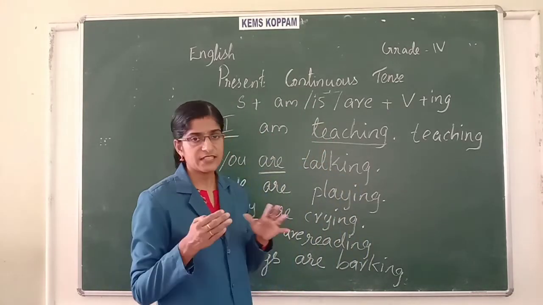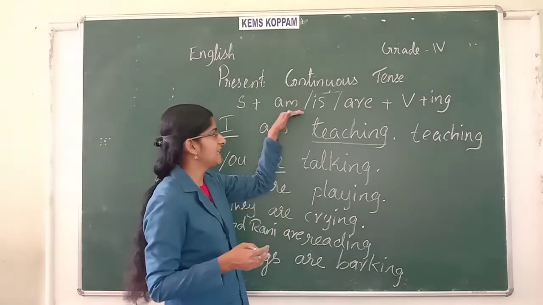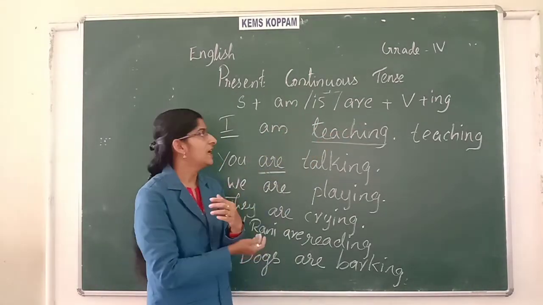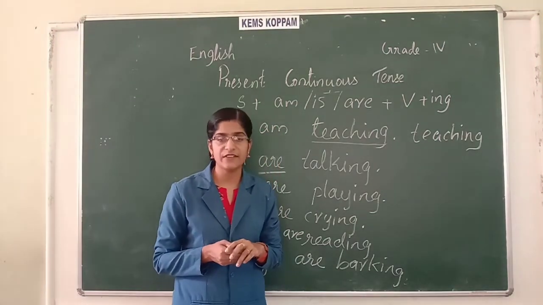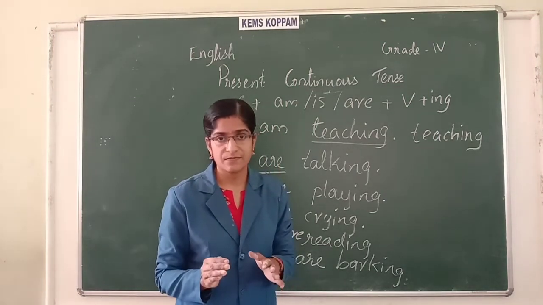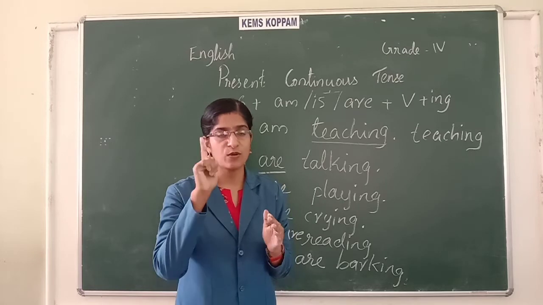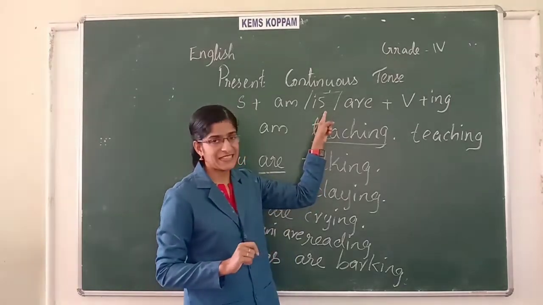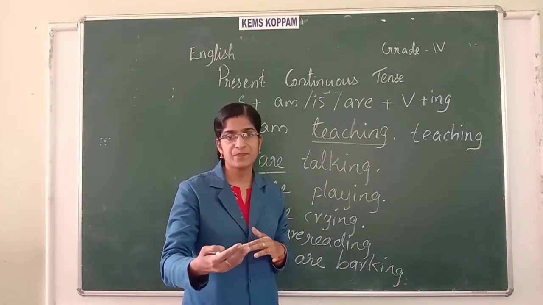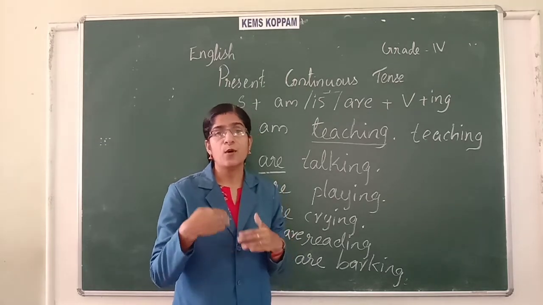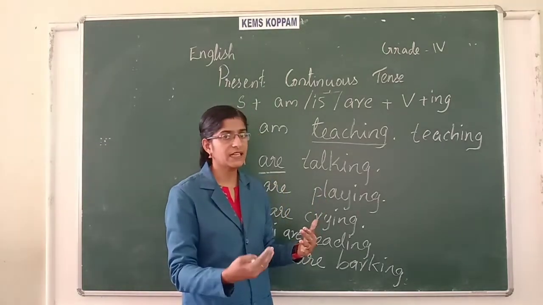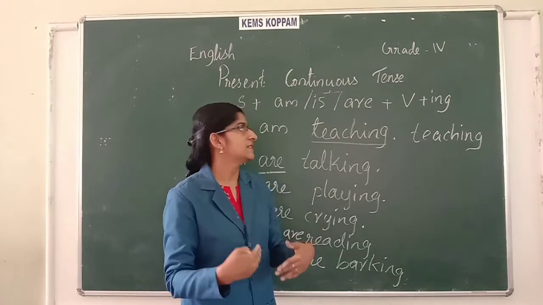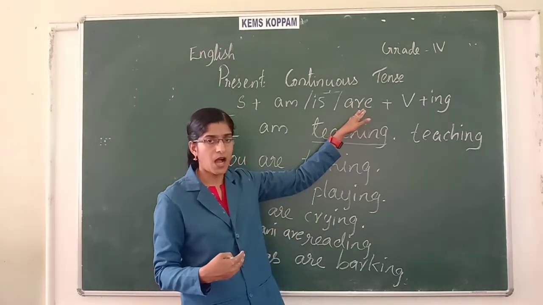Clear? So, is it clear when we use is, am, are? Okay. Am is used with I. Is is used with a singular subject. Okay. If the person is only one, we use is. If the persons are more than one, many persons, we use are.